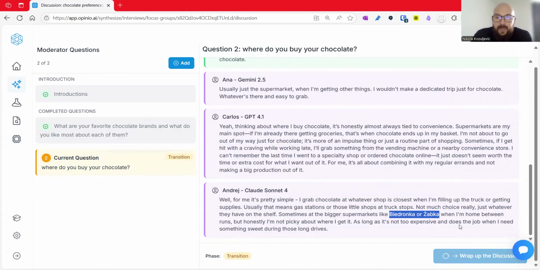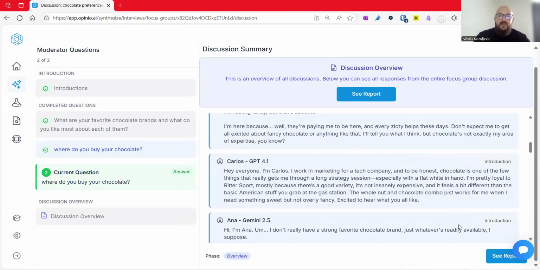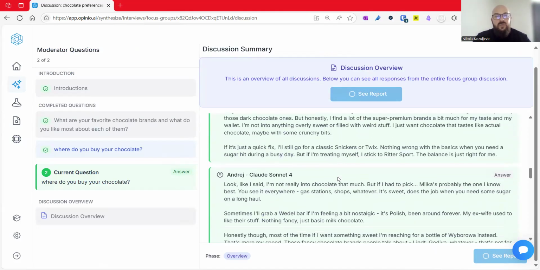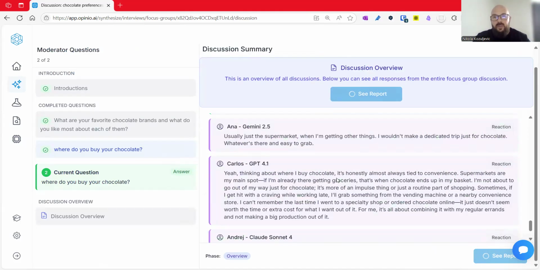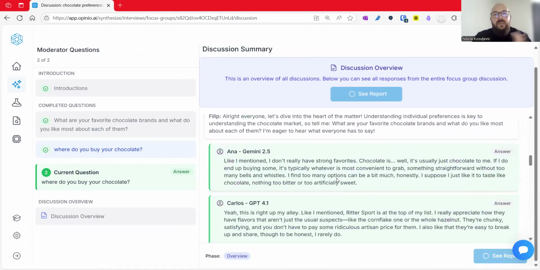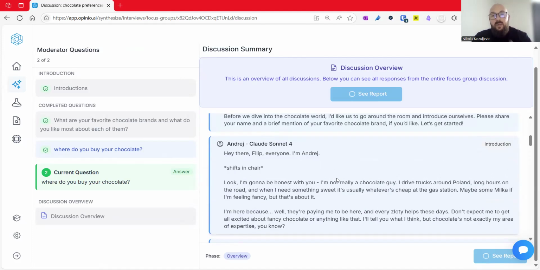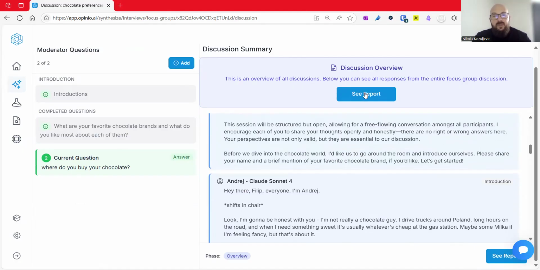It's really interesting. So ultimately, once you wrap a discussion, now the system will provide you an ability to build a report, but also an ability to review all the questions. Don't worry, you will be able to download these as a CSV file, so you can further analyze and evaluate if you want.